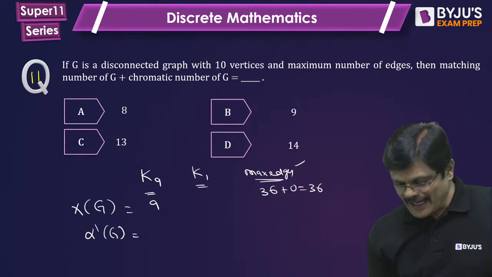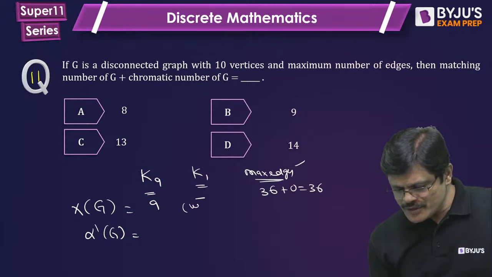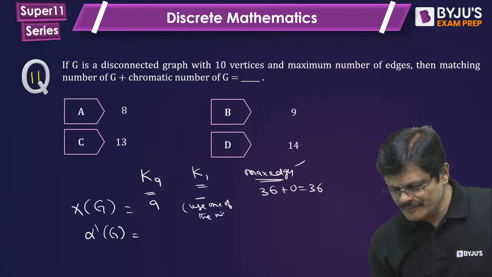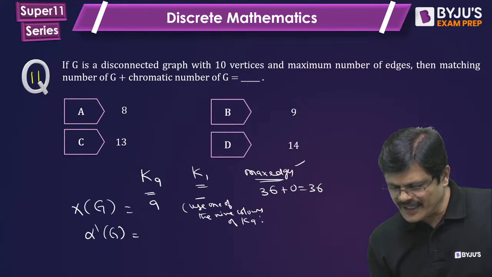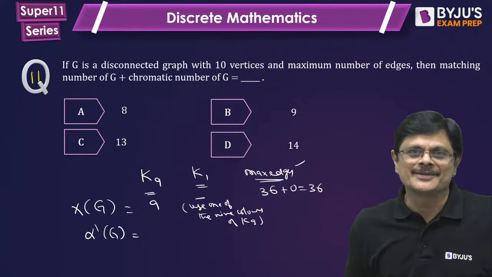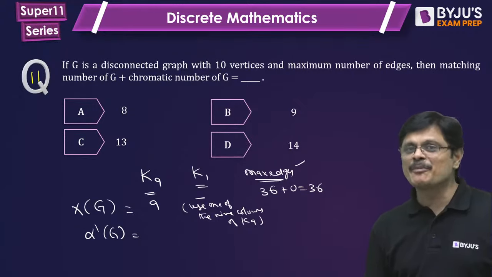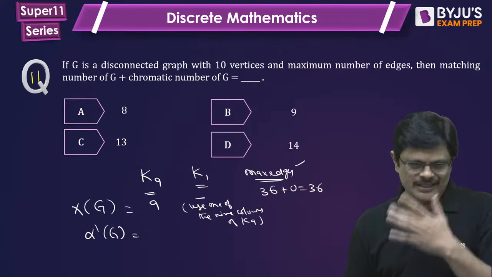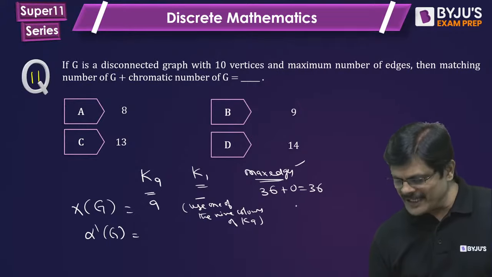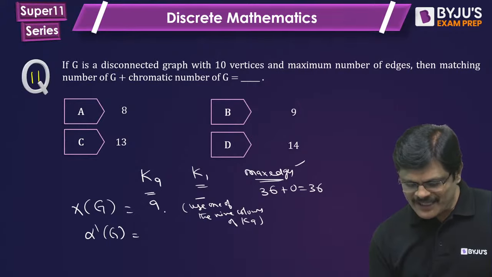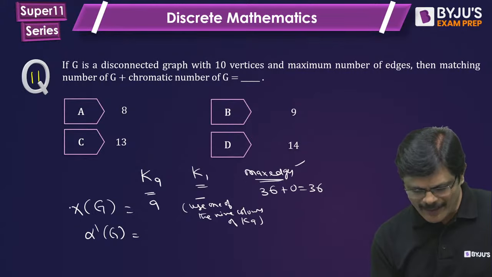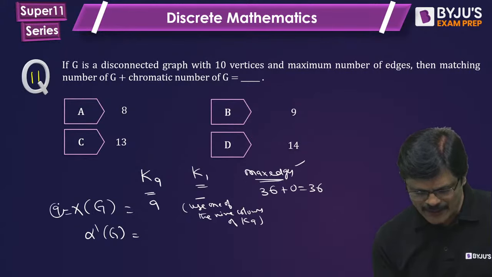So no need of an extra color for this. Use one of the 9 colors of K9. Don't buy a new color. Okay, some rich people want to buy new colors. Don't do that. No need of any color. So the chromatic number of the graph is 9 total.